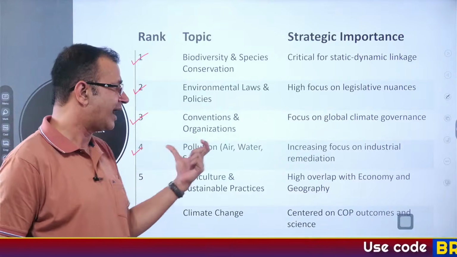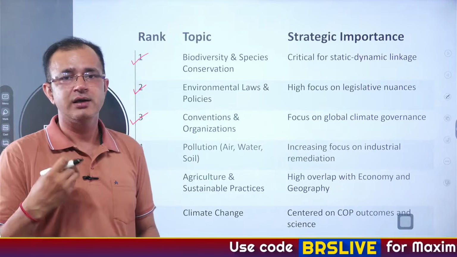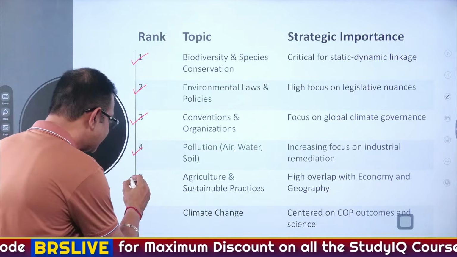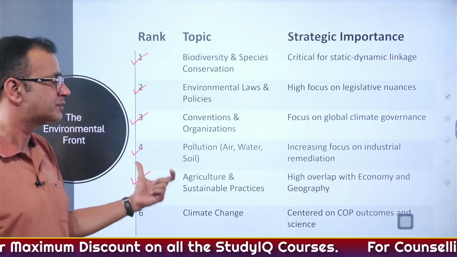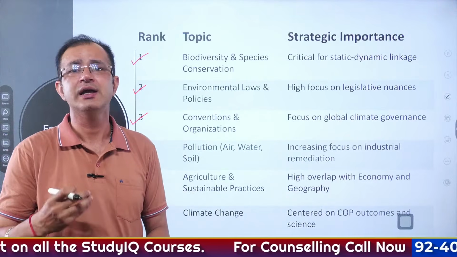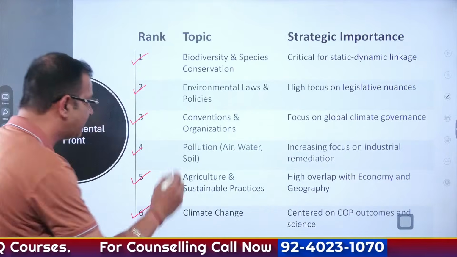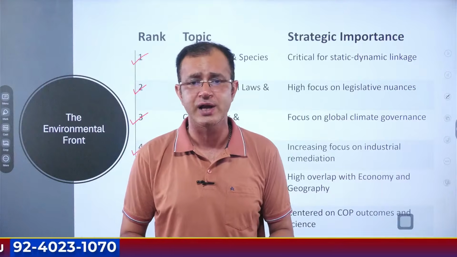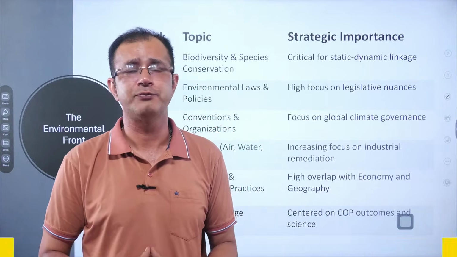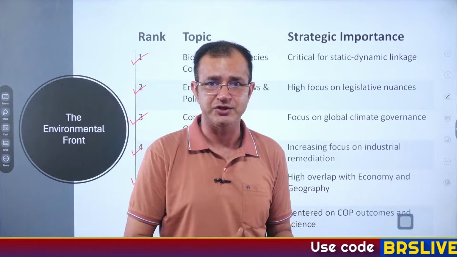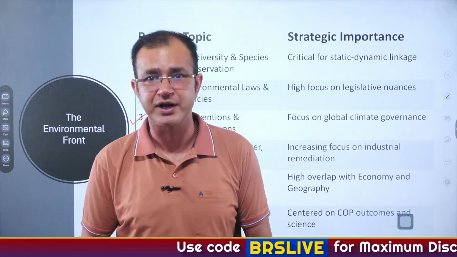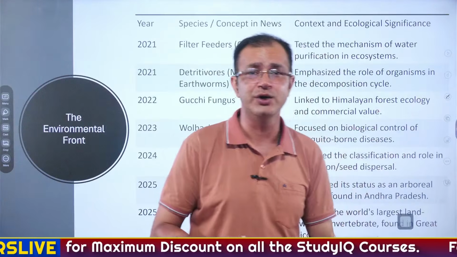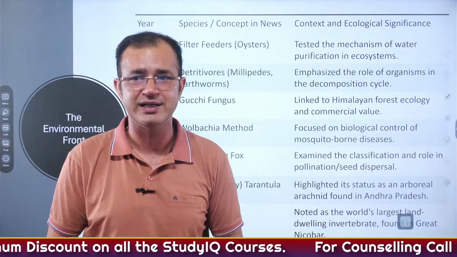Then pollution, that is air, water and soil pollution, where the UPSC is focusing on industrial remediation as well. Then agriculture and sustainable practices, because this overlaps with the economy as well as geography, and climate change, again, is very important. Like I said, it is centered upon the COP outcomes as well as the science for managing climate change. All right, like we have seen geoengineering, solar engineering or geoengineering, again, it was in news and you may find a question related to it.